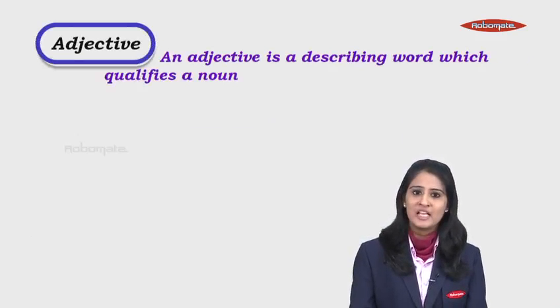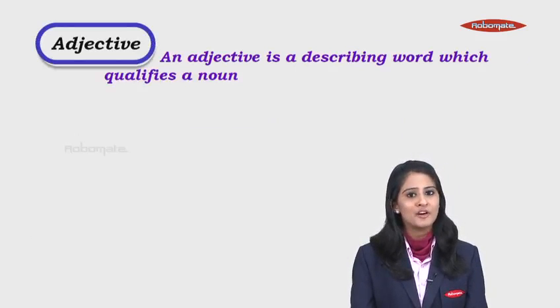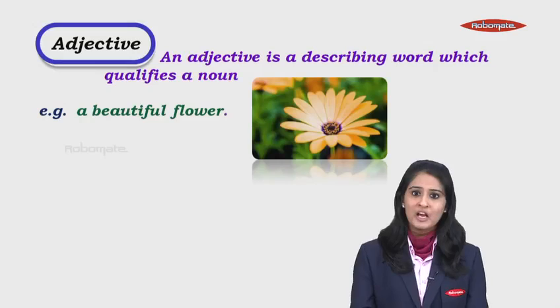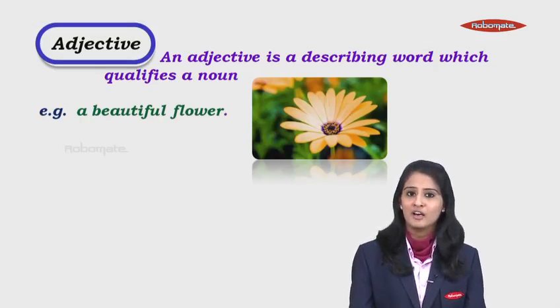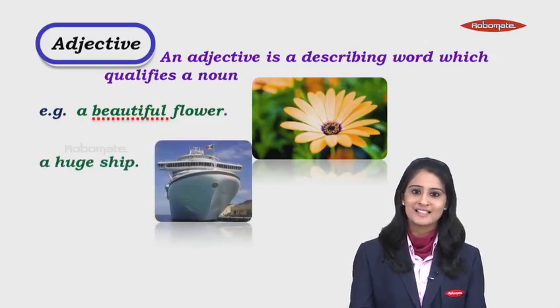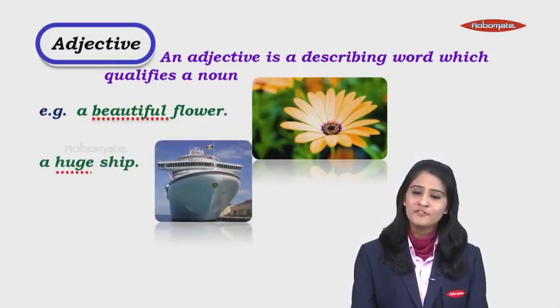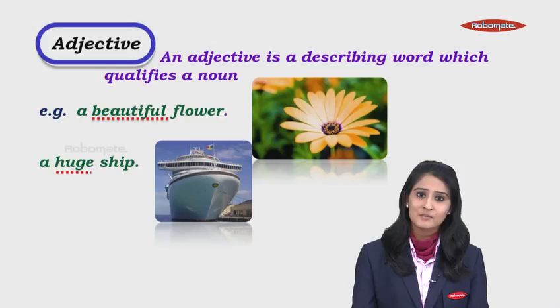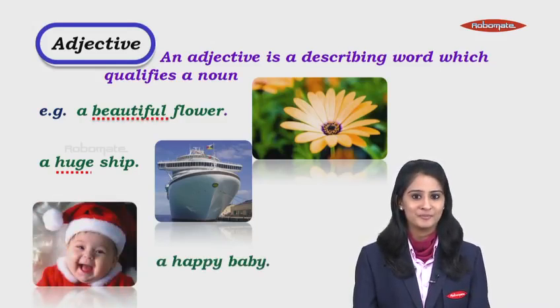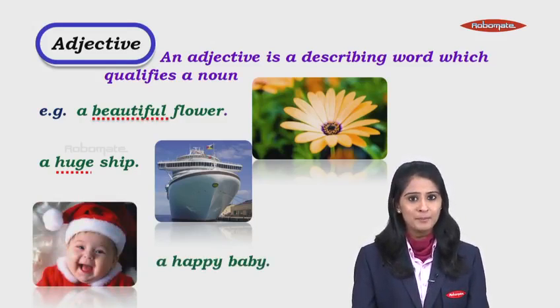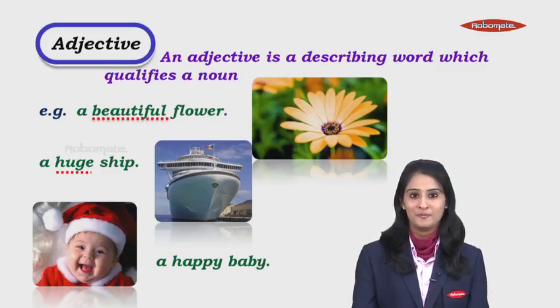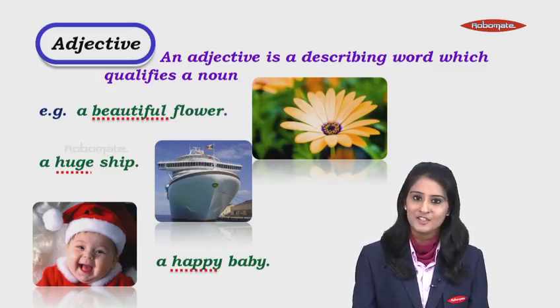That is an adjective. An adjective is a describing word which qualifies a noun. For example, a beautiful flower. We have the word flower here, and the word beautiful describes it. So, our word beautiful is an adjective. The next example now, a huge ship. The word huge describes or qualifies the noun ship. This becomes our adjective. And the last example here, a happy baby. We have the noun baby here, and the word happy describes the word baby. This is our another adjective.